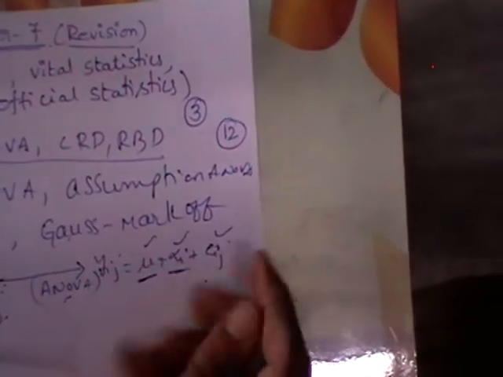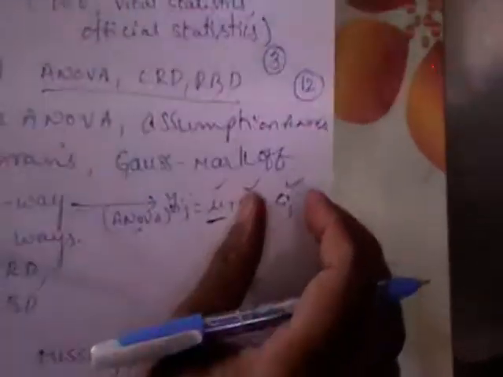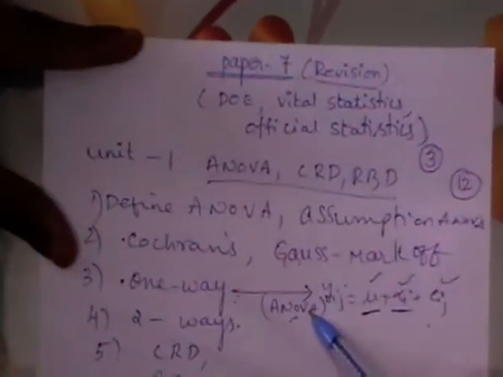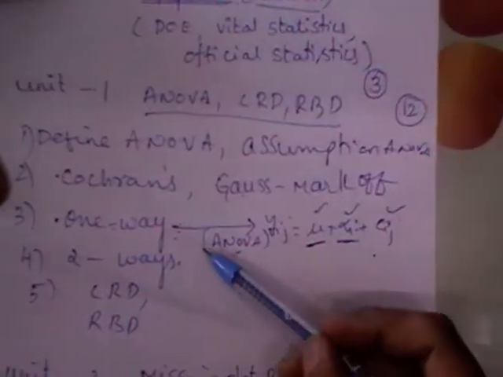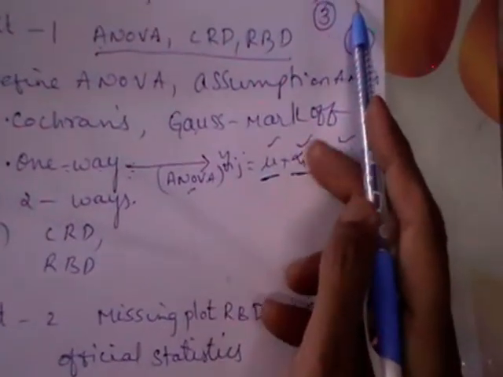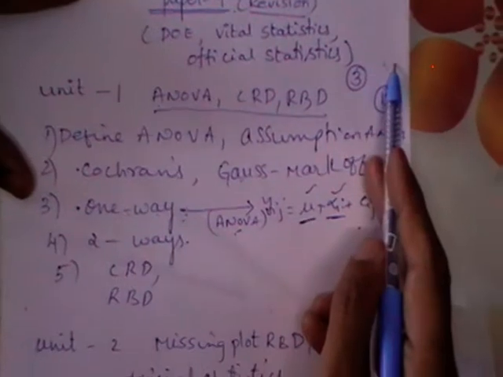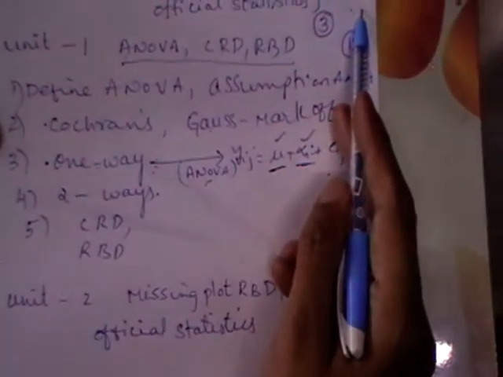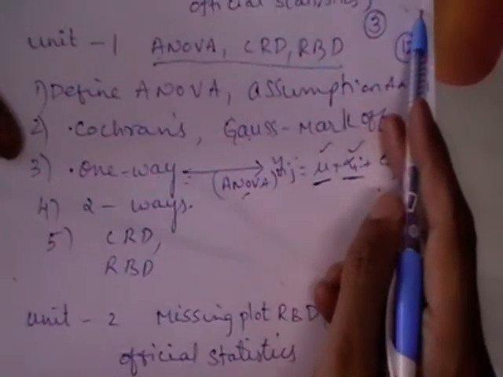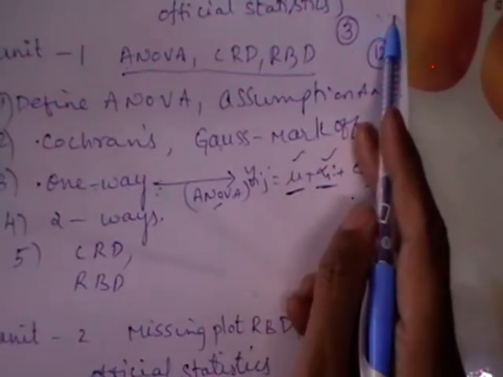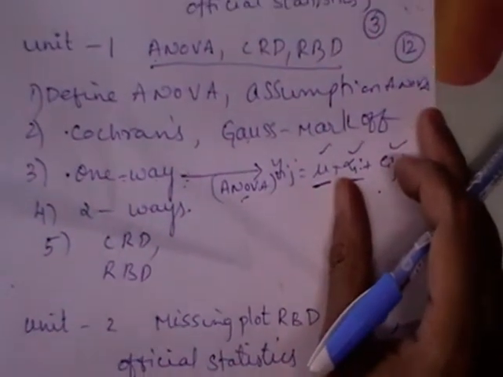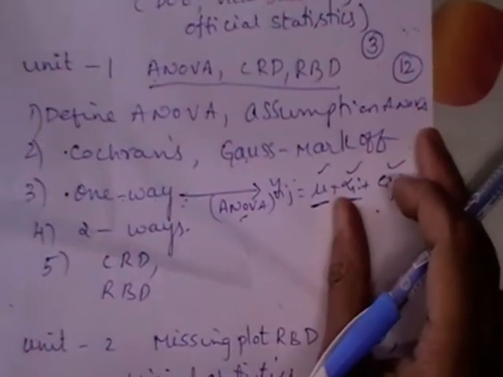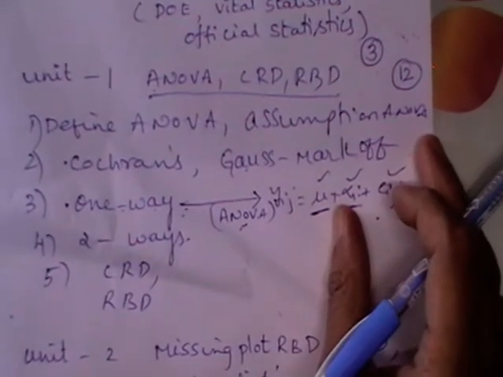Out of these side headings, you may get questions up to that. For a short answer, you will get define one-way ANOVA. Write the statistical model is one short answer, and another one is write ANOVA for one way. Simply writing the ANOVA also carries 3 marks. If it is a 12 marks question, you may get define one-way classification and estimate the parameters in that, means only up to the second side heading. Or otherwise, what is one-way classification and how do you obtain the test statistic for that?